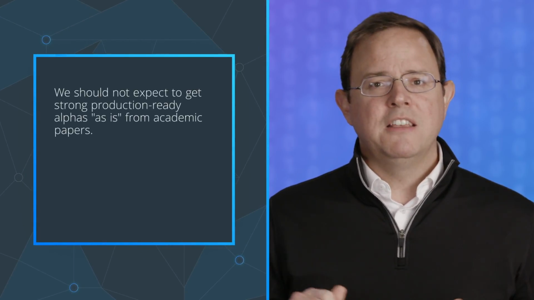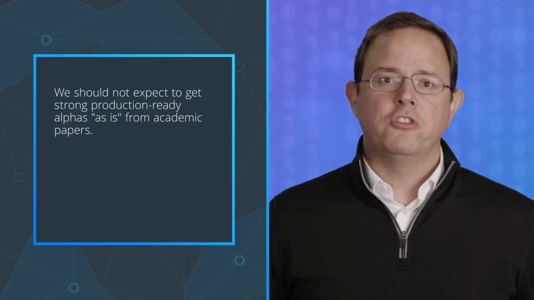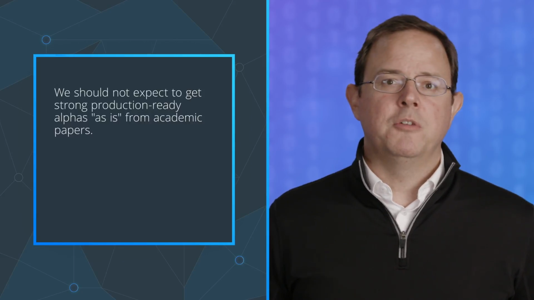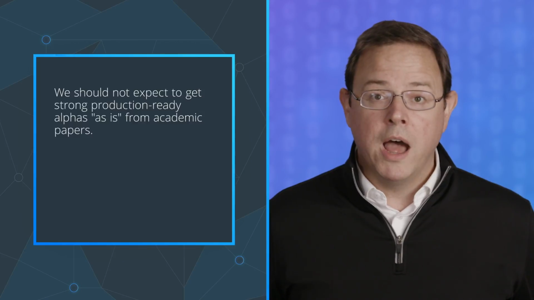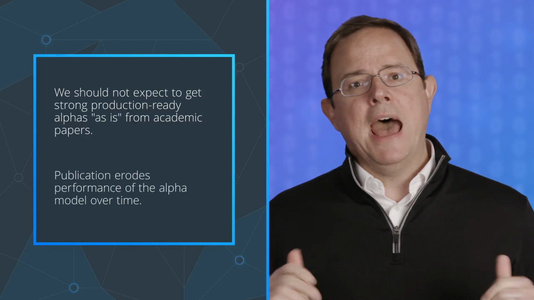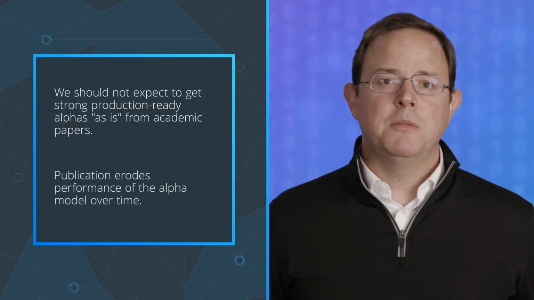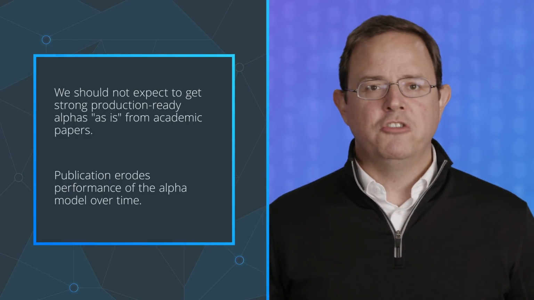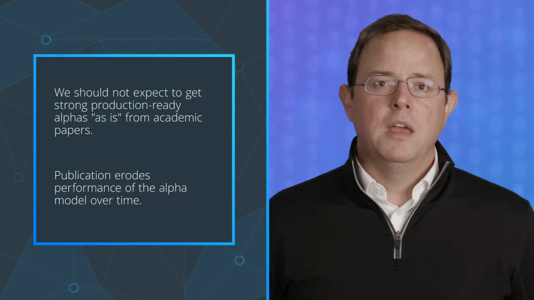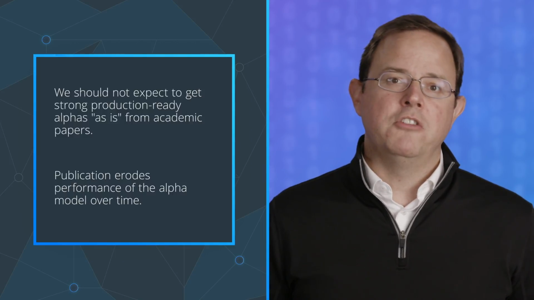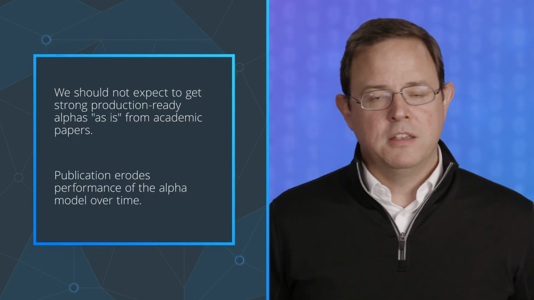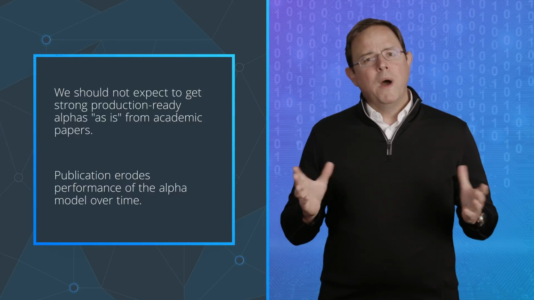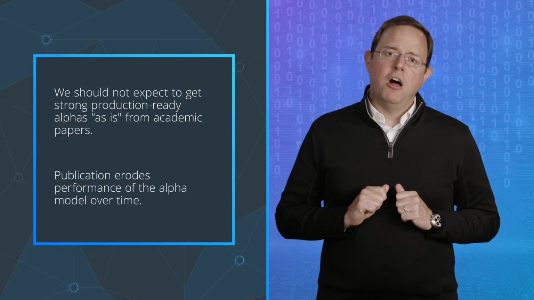We should not expect to get strong, production-ready alphas as is from academic papers. Why not? Because the very act of publication, which makes the paper publicly available, also diffuses this information into the market. As participants adopt the trading strategy, the strength of the effect is diffused. Why then do we look at academic papers at all?